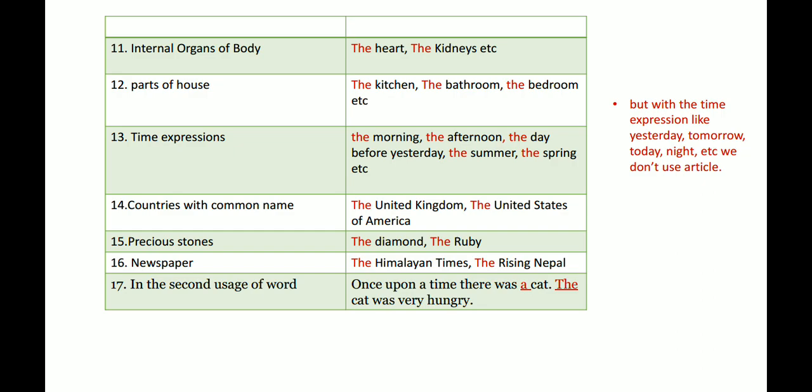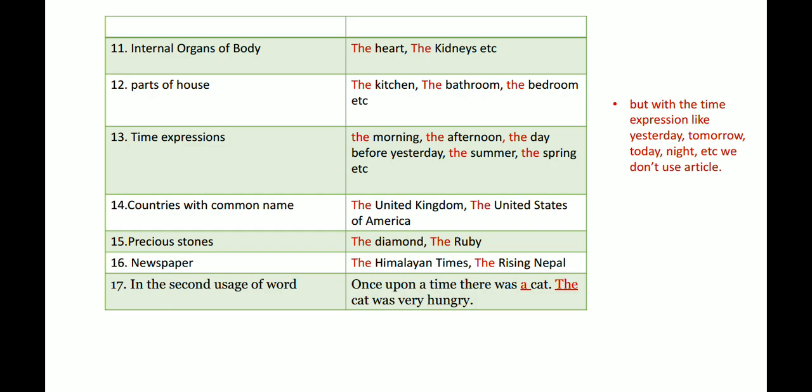Before time expressions like the morning, the afternoon, the day before yesterday, the summer, the spring, we have to use the. But with time expressions like yesterday, tomorrow, today, night, etc., we do not use articles. Number 14, we have to use the with the common names of countries like the United Kingdom, the United States of America. But before the name of a country like Nepal, China, we do not use any article.